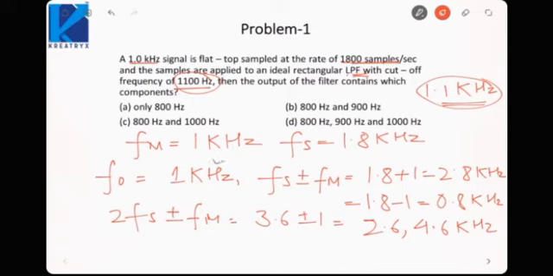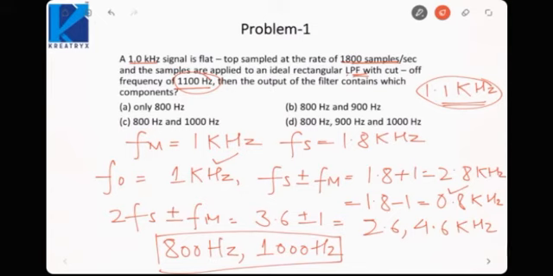So this 1 kHz is below 1.1 kHz and this 0.8 is below 1.1 kHz. Other than that, all signals are above 1.1 kHz. So the output would have 800 hertz or 0.8 kHz and 1000 hertz. These two frequencies will be present at the output of the filter. So the answer would be C. Is it fine? This is how we identify the frequencies of the sampled signal.